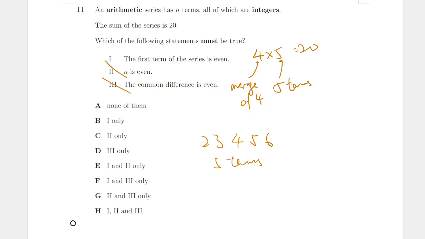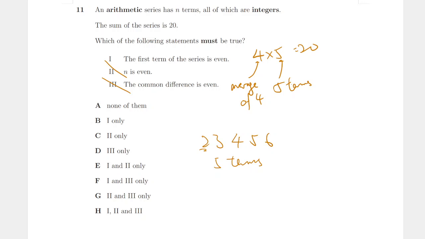Okay, how about option 1? Can we cross that out? The first term of a series is even. Okay, we can't quite cross that out yet, right? Because there's 2, I mean, there's an example there. It's not a counterexample. Good.